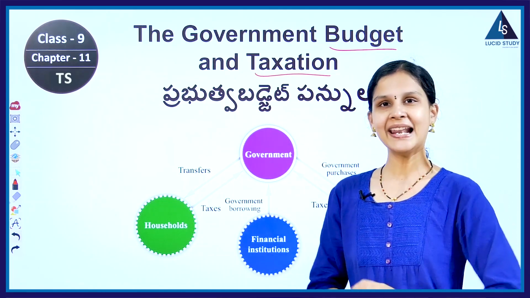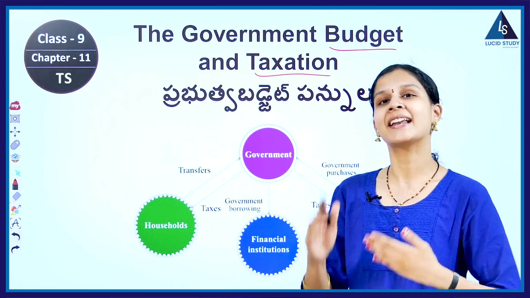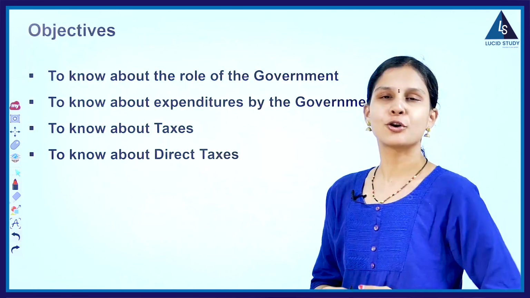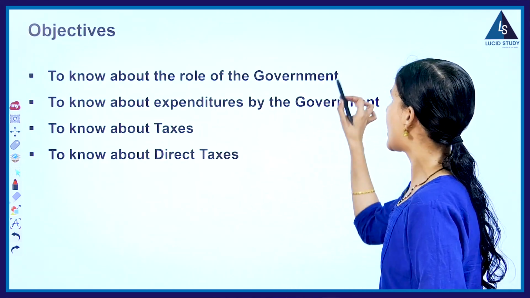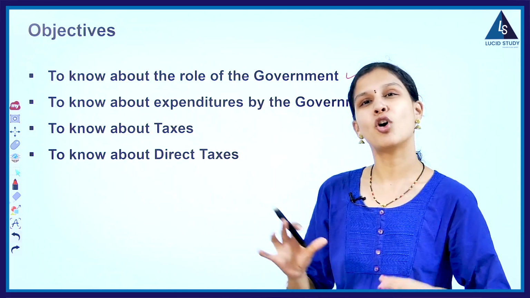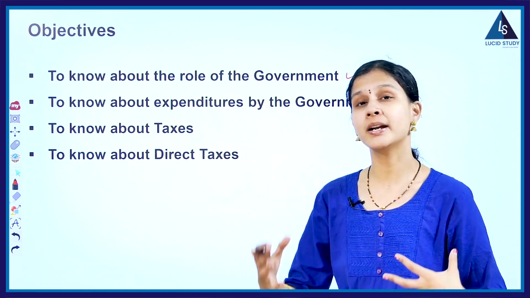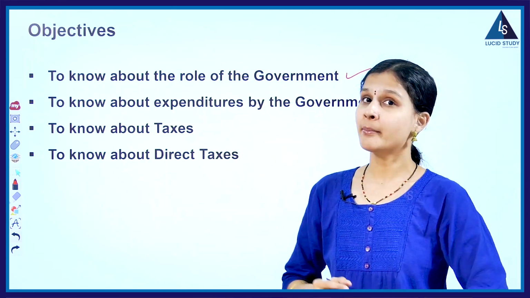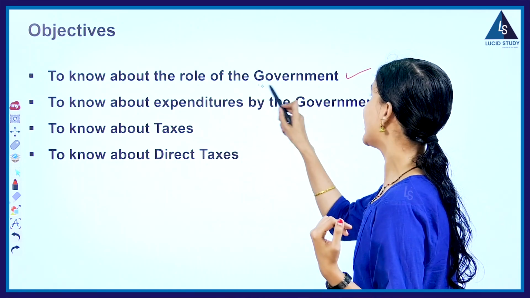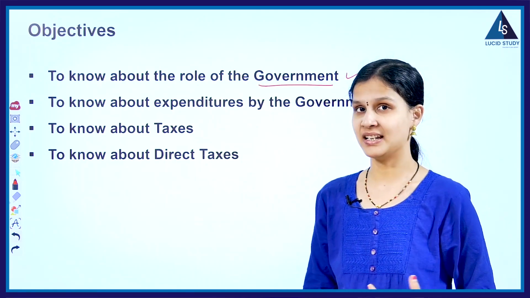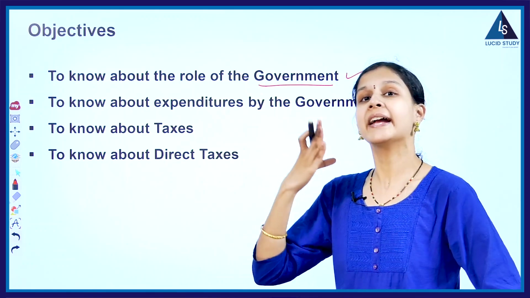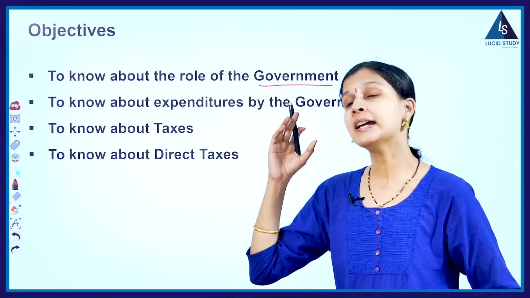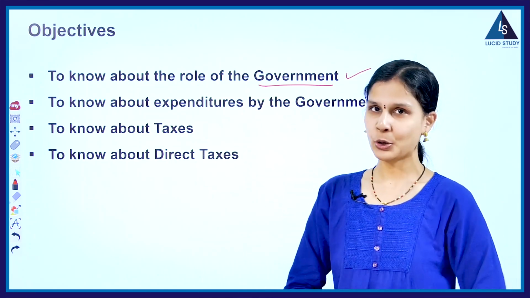Now without any delay, let's quickly get into the objectives and have a look at all the aspects that we are going to cover in this lesson. First and foremost, we are going to learn about the role of the government. What is the role of government? What are the various activities on the government's shoulders? What are its main responsibilities? What are the major responsibilities that are to be finished by the government? That we are going to see.